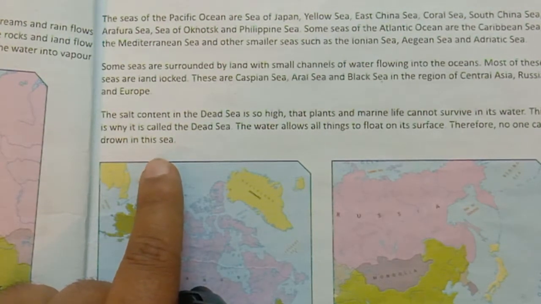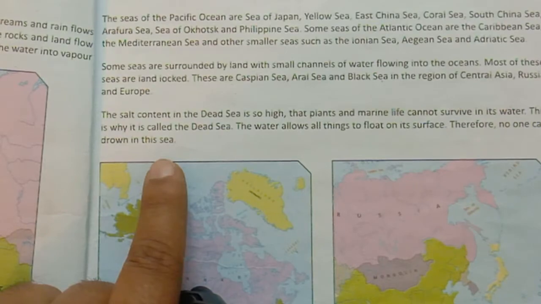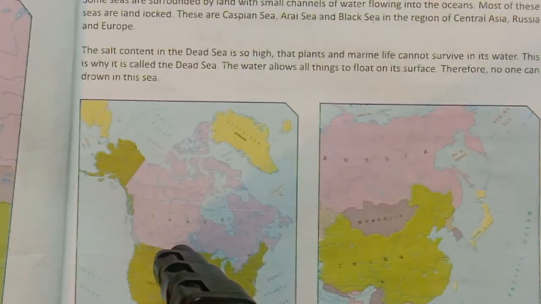So this Dead Sea is located in the region of Israel and Jordan. The salt content in the Dead Sea is very high, and plants and other marine life... water life, whatever there is, cannot survive in this water. For example, no fish can survive in this water. Okay, this is why it is called the Dead Sea, because things are unable to survive in its water. No plants can survive, no marine life can survive.